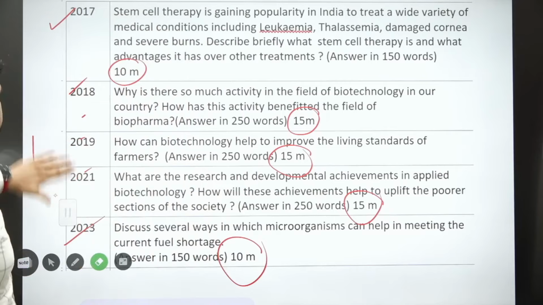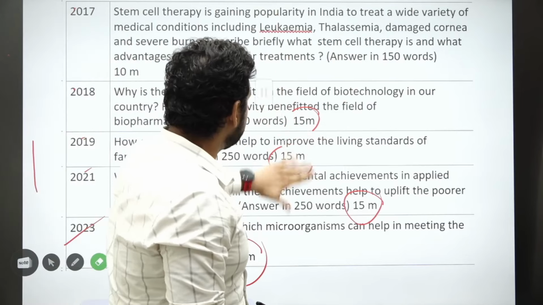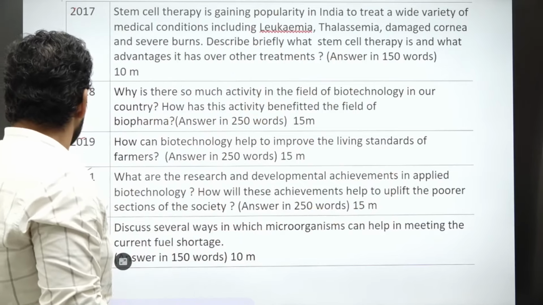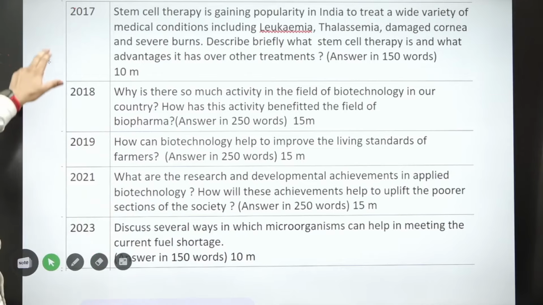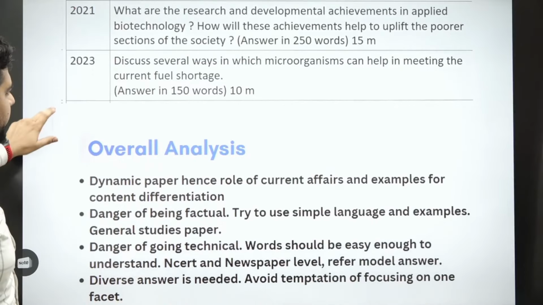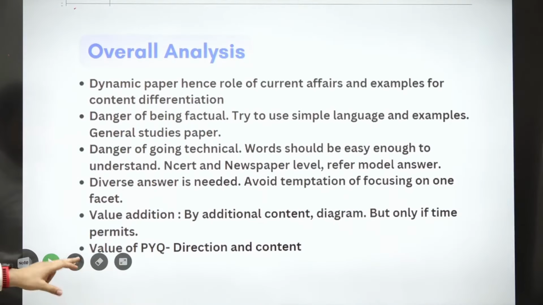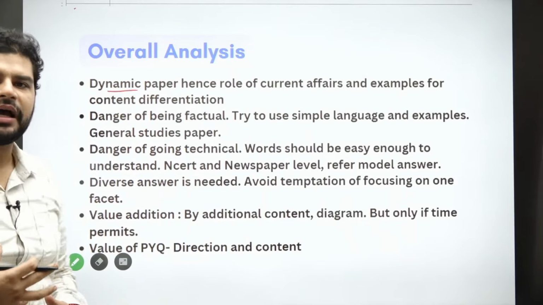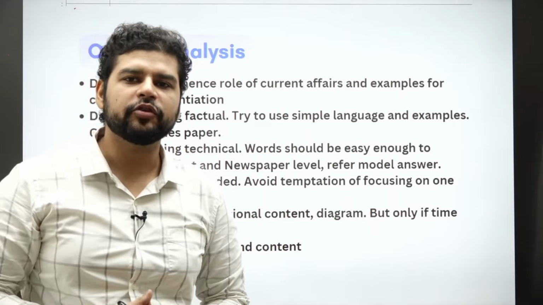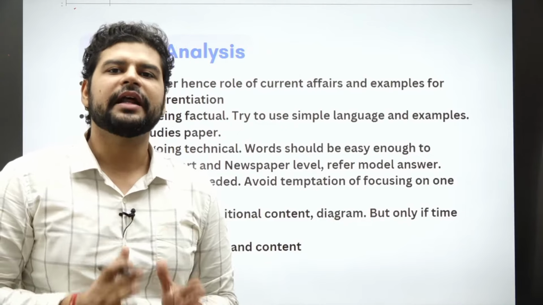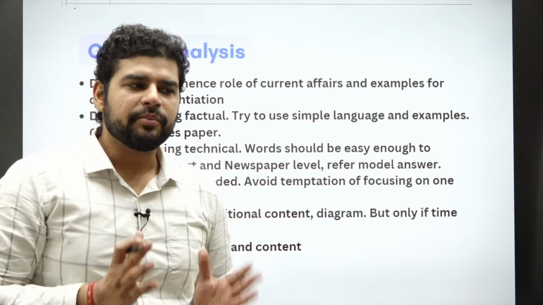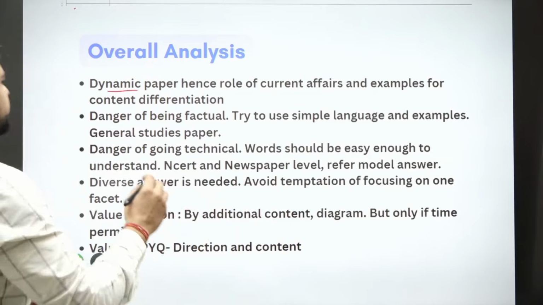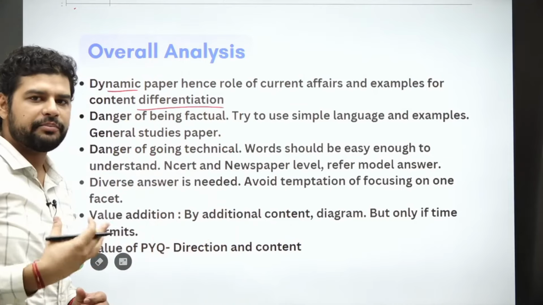Now, if we see the analysis that I have prepared for you, after going through all the questions, see, the thing is, science and technology is a dynamic paper. It's a dynamic paper, which means that there is high role of current affairs. Hence, you have to prepare current affairs properly so that you can write relevant content. And of course, this is a competitive exam. So you have to create your own content, and then you can do content differentiation. So this is important. To stand out, it's important, right?